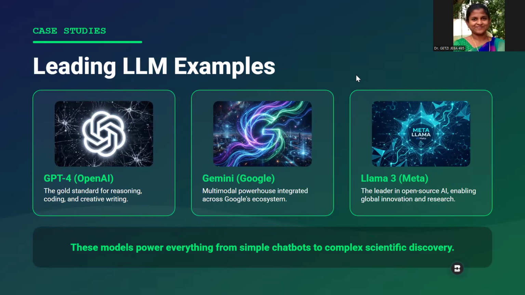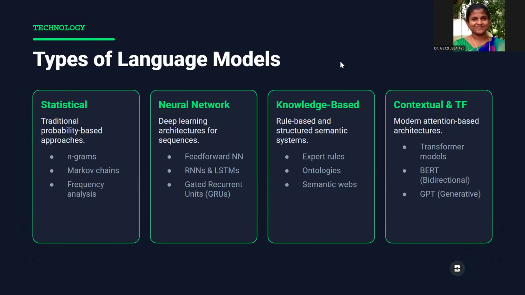Leading large language models are ChatGPT, Gemini, and the Llama model by Meta. Now, there are types of language models. One is the statistical, very traditional probabilistic approach called the statistical model. In that, we are going to discuss the N-gram model. In the neural network models, we have the feed forward neural network, recurrent neural network, long short term memory, and gated recurrent units.